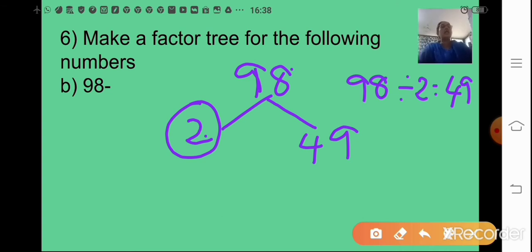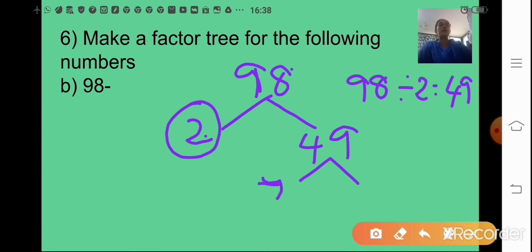Now this 49 again. It is not divisible by 2 because the number in the ones place is 9, it is not an even number. It is also not divisible by 3: 9 plus 4 is 13, and 13 does not come in the table of 3, so it fails the divisibility rule of 3. We can directly take 7.